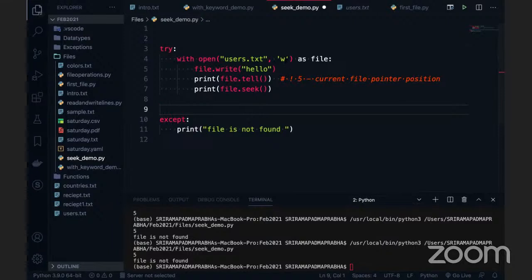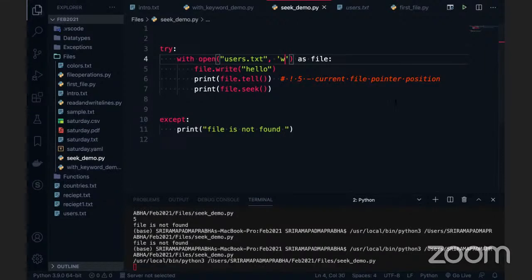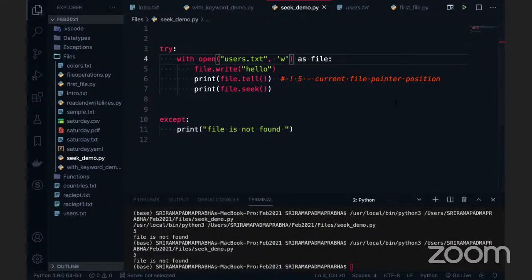What if I use the read mode here? If I use read, file not found again? Because that's how it is working, right? If I use W mode, you can see, one second. Okay, it works. Why is the file not found? Anybody tell me, I'm waiting for your answer. Anyone tell me what your answer is here?